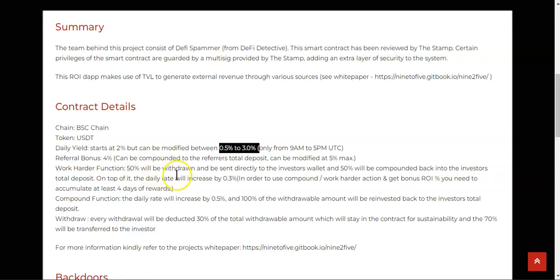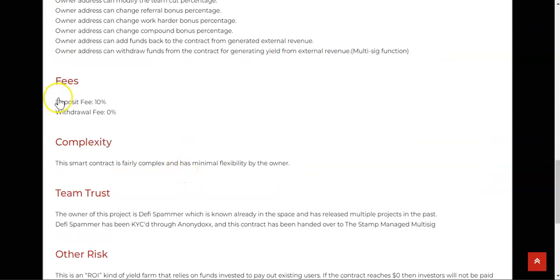Okay, what are the taxes? We have taxes. We come over here, and every time you deposit, you will pay a 10% tax fee. Every time you withdraw, you will pay no fees. Right, simple as that.